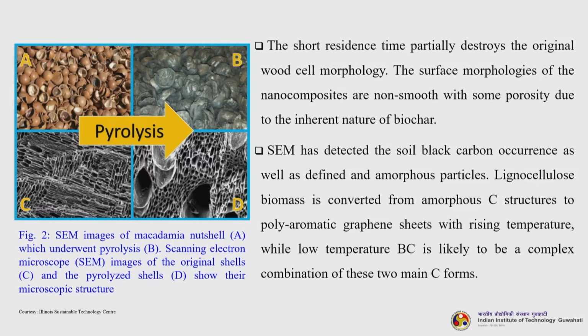So, the short residence time partially destroys the original wood cell morphology. That means when we are talking about pyrolysis condition, the surface morphologies of the nanocomposite are non-smooth with some porosity due to the inherent nature of biochar. SEM has detected the soil black carbon occurrence as well as defined and amorphous particles. Lignocellulose biomass is converted from amorphous C structures to polyaromatic graphene sheets with rising temperature, while at low temperature BC is likely to be a complex combination of these two main carbon forms.